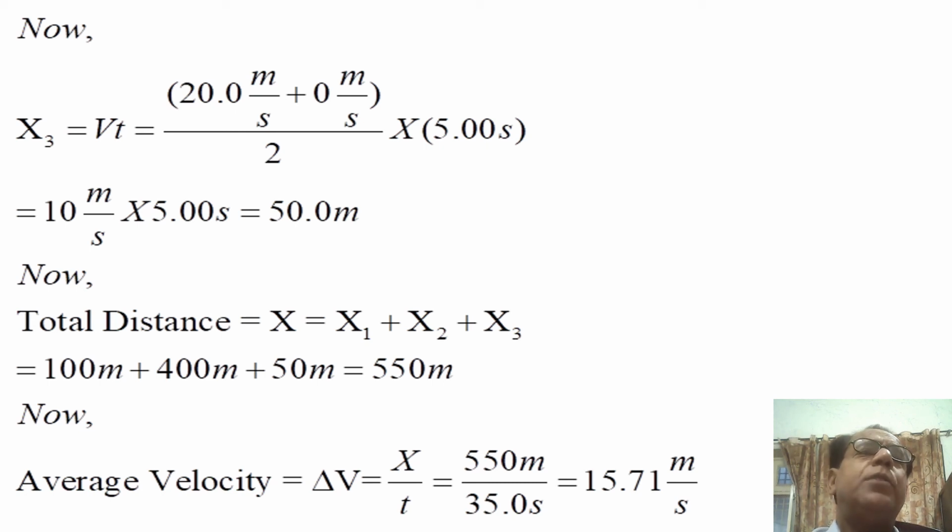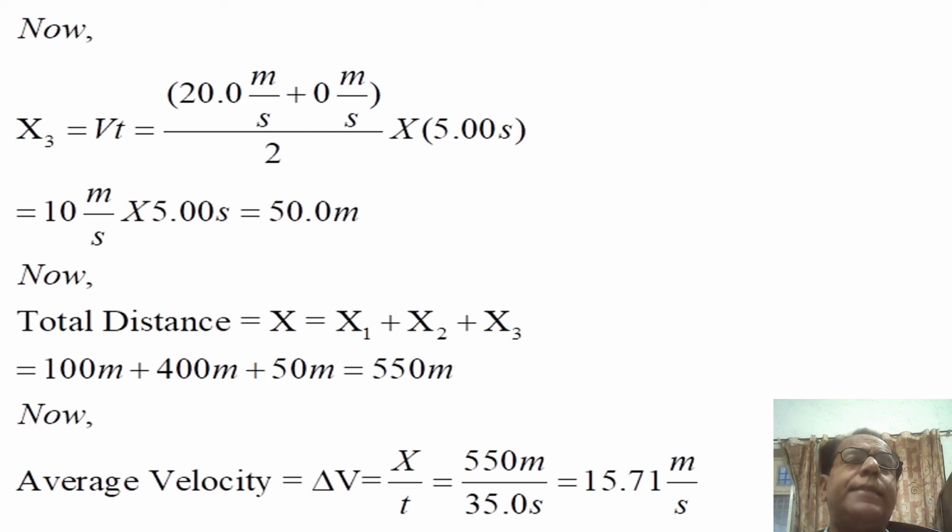So x3 becomes 10 meter per second into 5.00 second. Second is cancelled with second, and hence x3 becomes 50.0 meter.